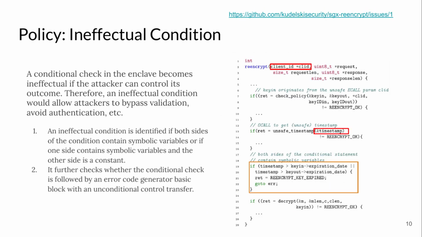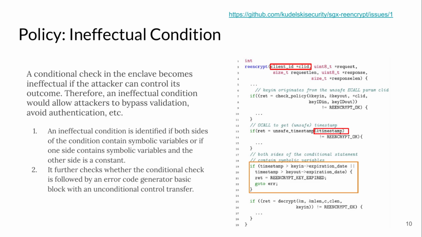The third policy is specifically interesting in the TEE context. We call it ineffectual condition. In the case study from SGX re-encrypt, there is a conditional statement in line 19. It compares a certificate expiration date against the timestamp. If we look closely, we would see that the timestamp is collected from the unsafe environment using an OCall at line 13. Also, the certificate is extracted based on an ECall input, that is the client ID.